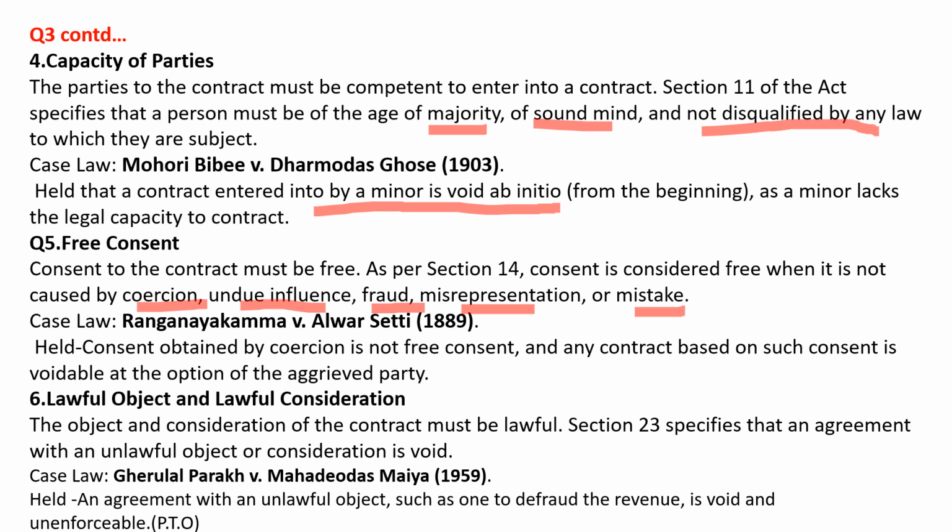Lawful object and lawful consideration. The object and consideration of the contract must be lawful. Section 23 specifies that an agreement with an unlawful object or consideration is void. Here the case law is Gherulal Parakh versus Mahadeodas Maiya. It was held that an agreement with an unlawful object, such as one to defraud the revenue, is void and unenforceable.